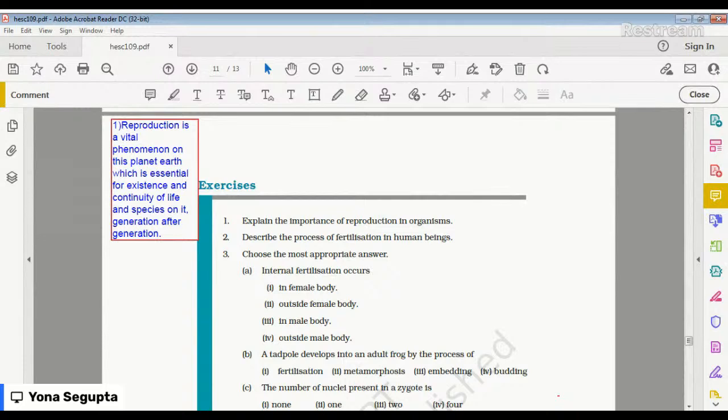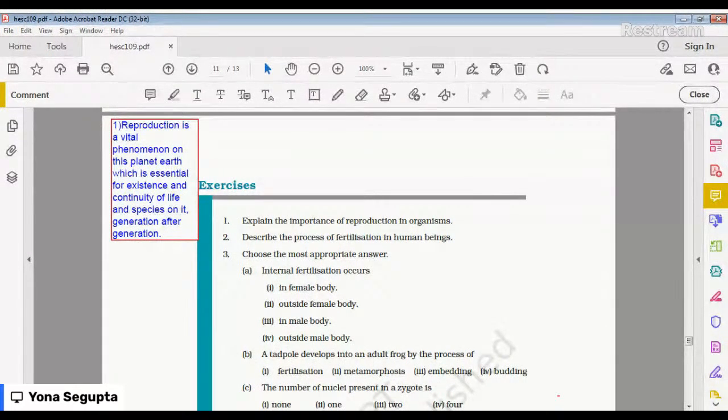Next is number two. Describe the process of fertilization in human beings. This is very, very important. You should remember this. What is the process of fertilization in human beings? Let us read that. In the process of fertilization, sperms come in contact with an ovum. The ovum is the egg in the female, and the sperms are the male gametes.